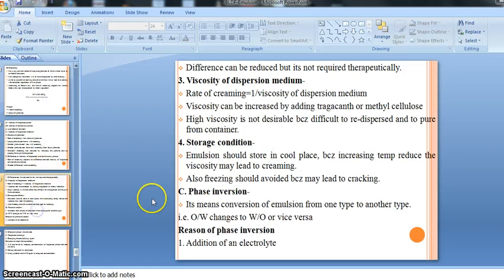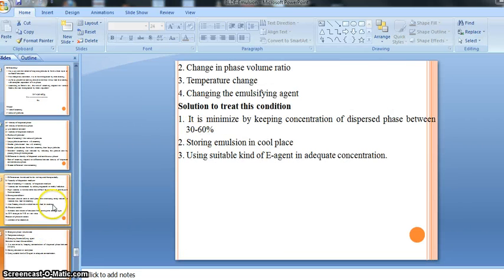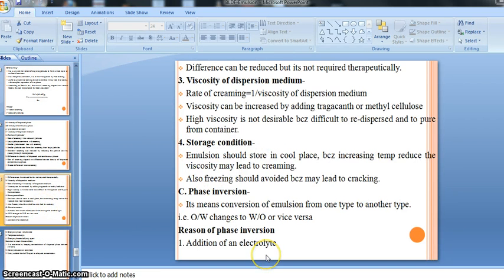So these are the four reasons due to which there is a chance of phase inversion occurring, right? First of all, you should remember this. If you carefully remember this, you can minimize that type of consequence, right?